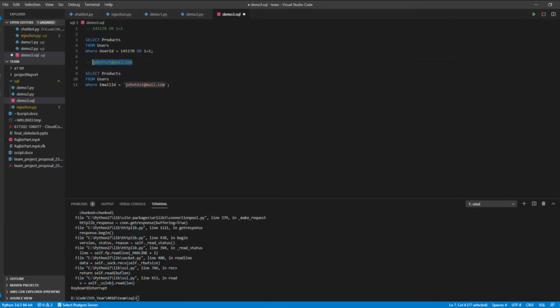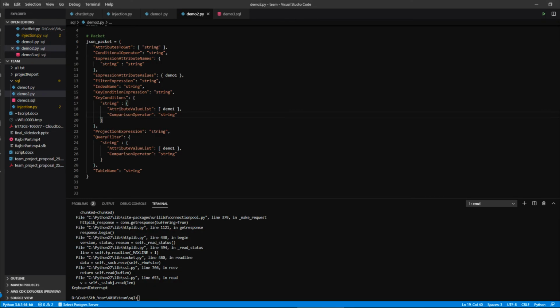Another example is with using strings. Since you can escape the first string, you need to somehow close the next one. And you can simply do that with commenting it out and placing some kind of condition before it to run your injected code. In this case, I'm just placing a true condition to return everything.